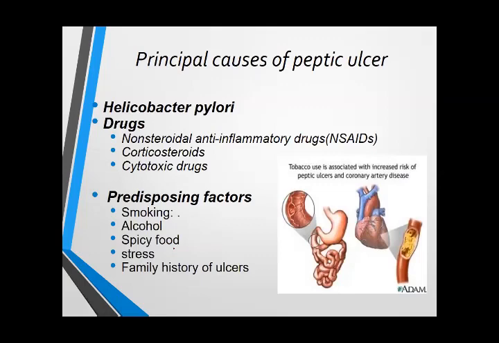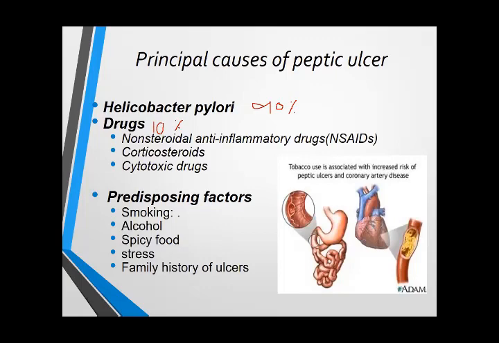Ulcer is mainly caused by Helicobacter pylori, H. pylori. This is a gram-negative organism, and 90% of cases of peptic ulcer are caused by this organism, Helicobacter pylori. The second most common cause is drugs. 10% of peptic ulcers are caused by drugs.